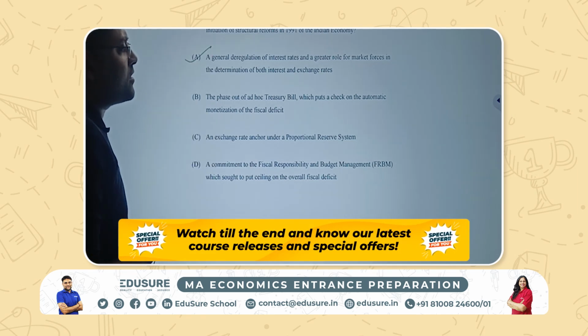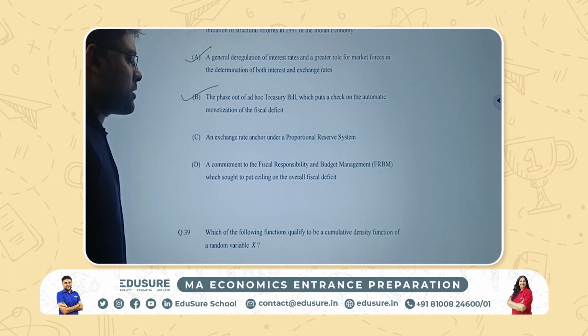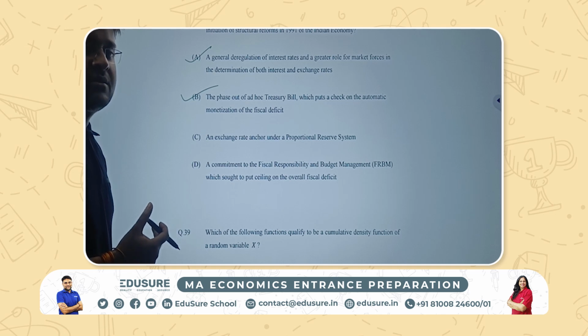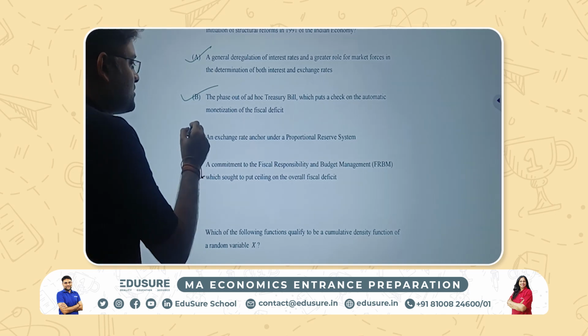Phase out of ad hoc treasury bill which will put a check on the automatic monetization. Okay. An exchange rate anchor. We don't have any anchor. We don't have any anchor of exchange rate. That happens in countries like the UAE, which is having a currency that is pegged to the dollar. So we don't have an exchange rate anchor.